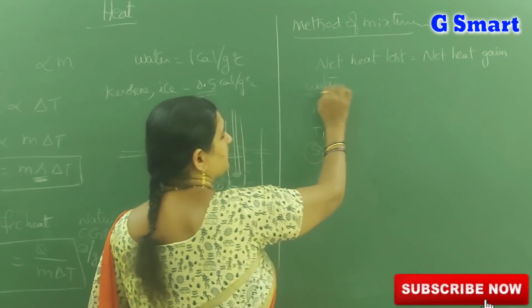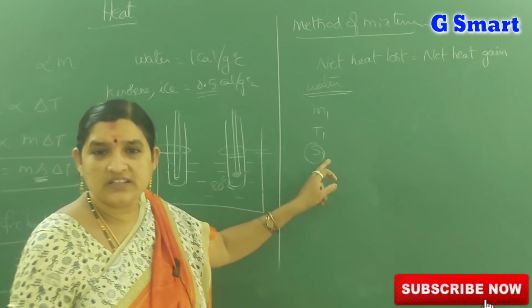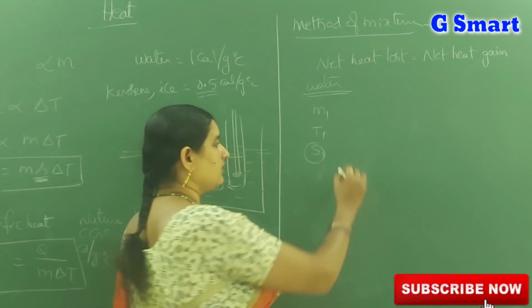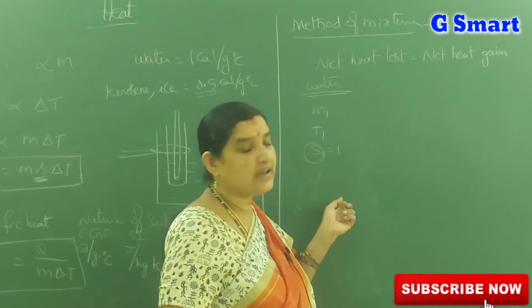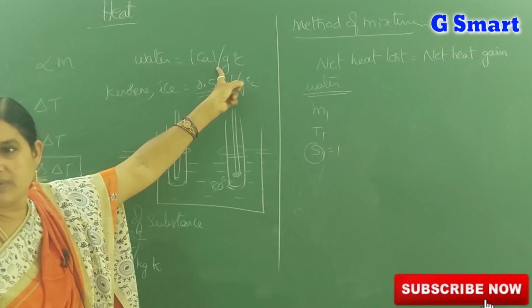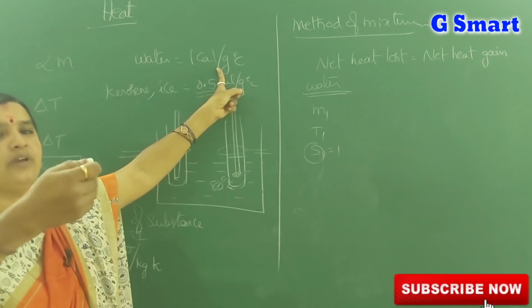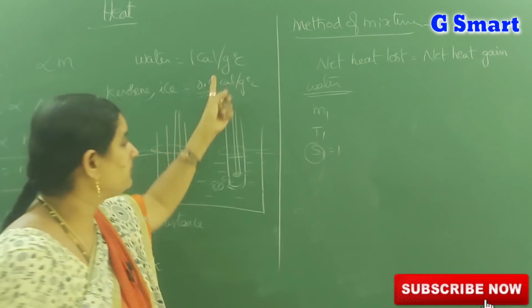Both substances are water. Consider that both are water. The specific heat of water is 1, so no need to write it there. The specific heat of water is 1 calorie per gram degree centigrade. If you take a substance other than water, you have to add the specific heat also.